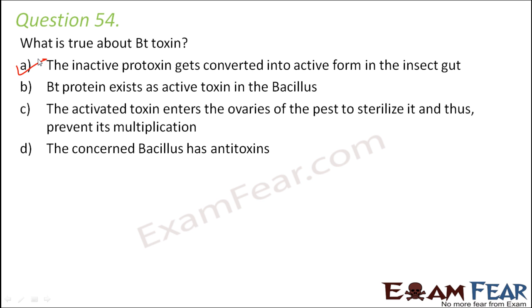Now what happens when it becomes active? Once the toxin enters the insect gut, it becomes active and then it attacks the gut cells. Therefore the Bt spores spill out of the gut, germinate in the insect, causing the death of the insect in a few days. So the toxin becomes toxic only when it enters the insect gut, and it becomes active because of the high pH value inside the insect gut.